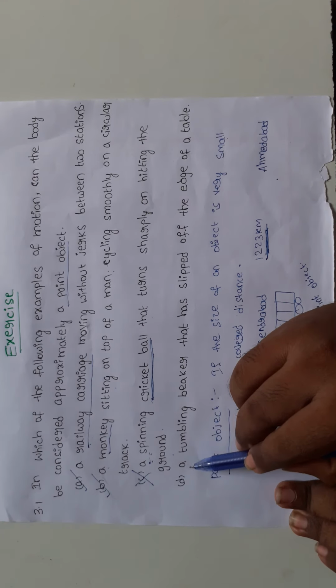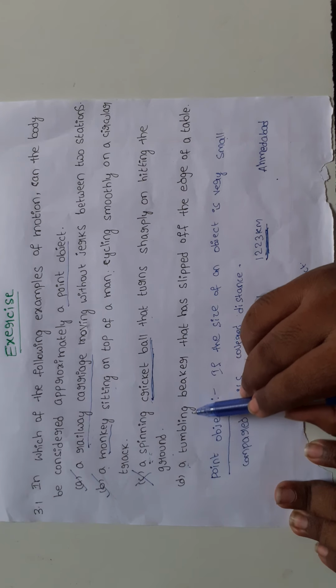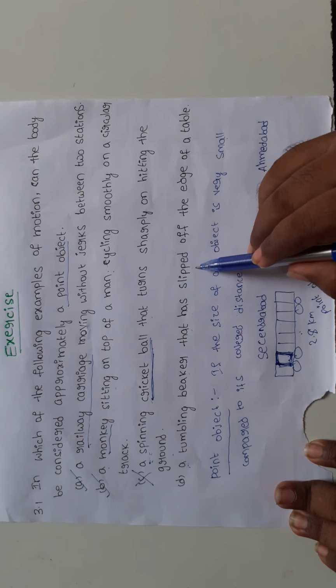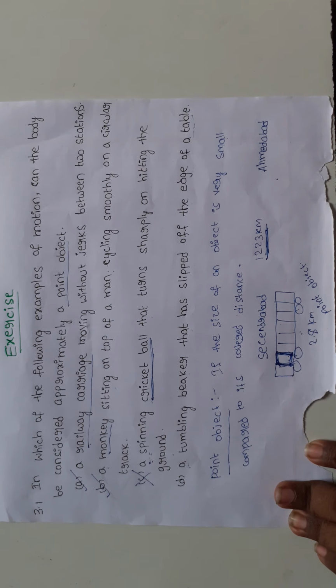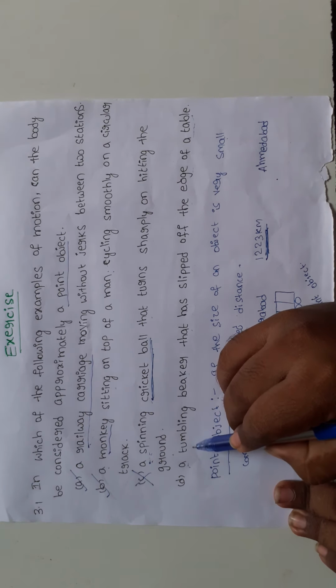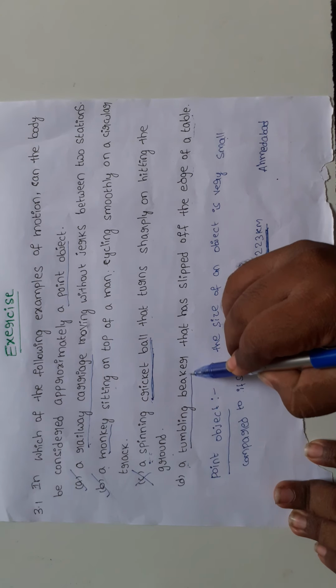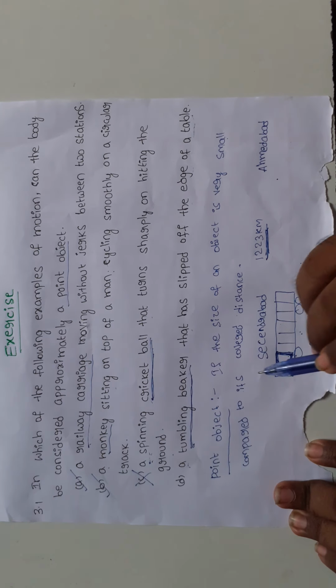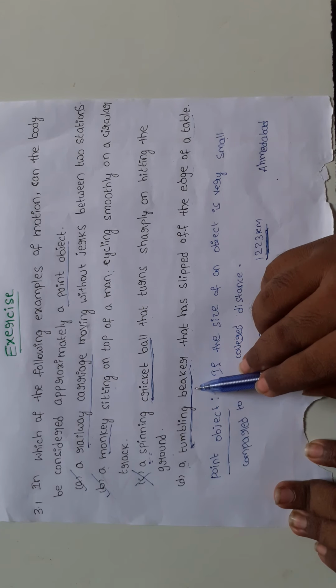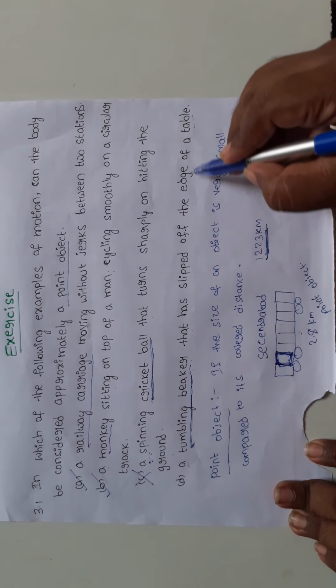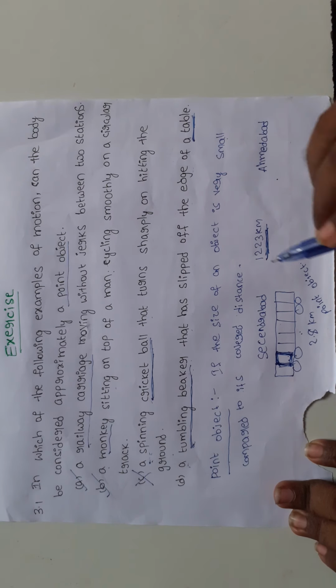Third one, a tumbling beaker that has slipped off the edge of a table. Here the object is a tumbling beaker. The size of the tumbling beaker is compared to the travel distance from the top of the table.